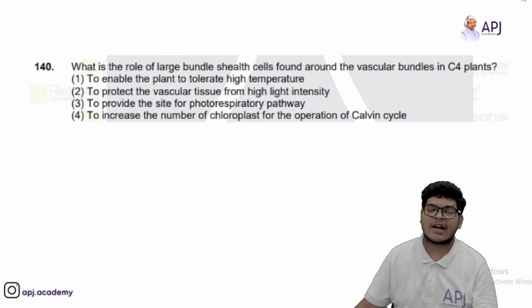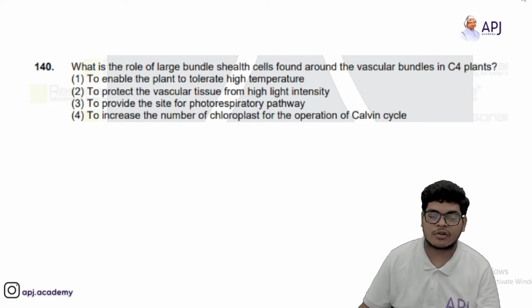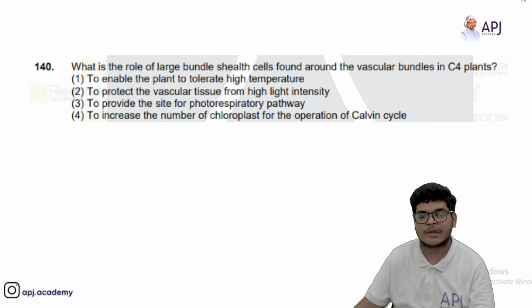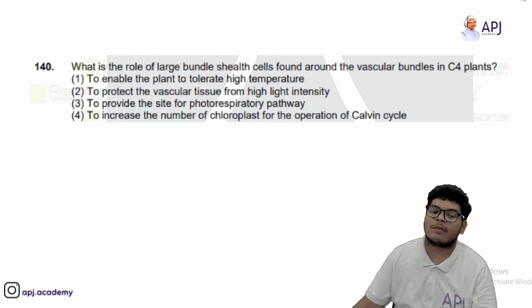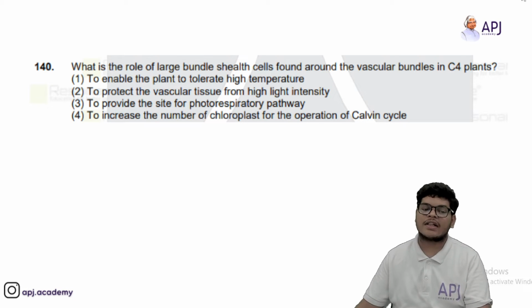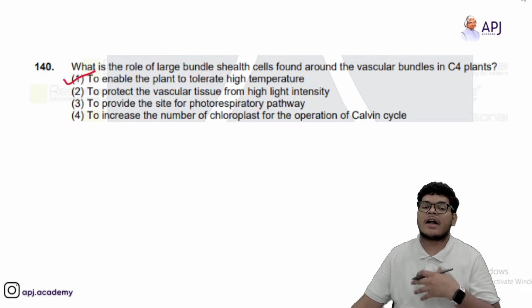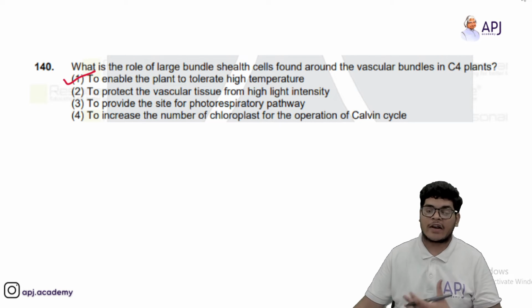Then what is the role of large bundle sheath cells found around the vascular bundles in C4 plants? So what is the work of bundle sheath cells in C4 plants? To enable plants to tolerate high temperature, to protect vascular tissue from high light intensity, to provide a site for the photorespiratory pathway, or to increase the number of chloroplasts for the operation of the Calvin cycle. So the answer will be the first option because it protects the plant from high temperature effects.